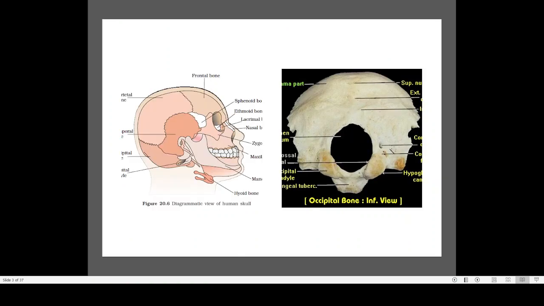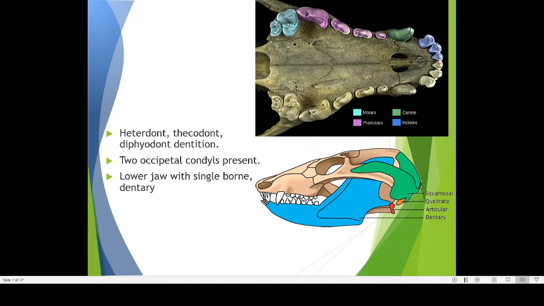These are the main characteristics. Now we have a few more characteristics. The next characteristic of mammals is that they have heterodont dentition. Their teeth are different. There are three or four words here. Heterodont: what is the meaning of hetero? Hetero means different, and dont means teeth. Mammals have different types of teeth.